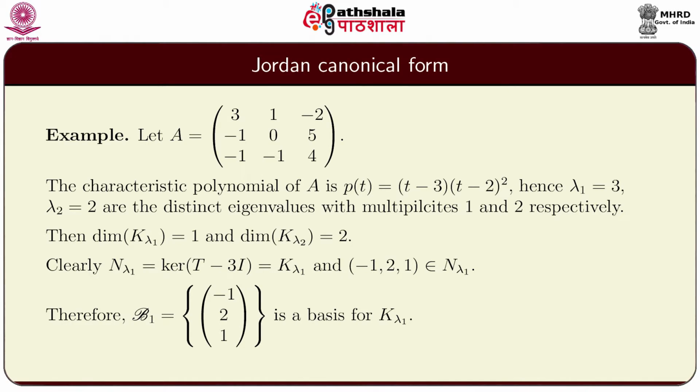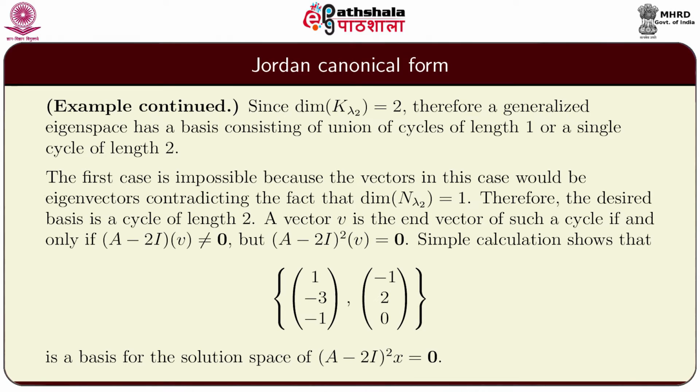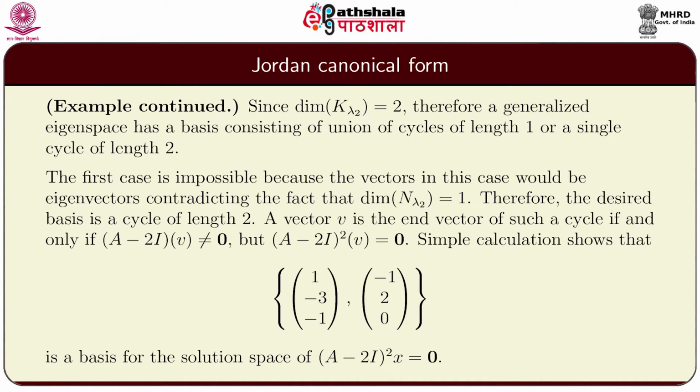Therefore, B1, given by this singleton minus 1, 2, 1, is a basis for the generalized eigenspace K lambda 1. Since the dimension of K lambda 2 is 2, the generalized eigenspace has a basis consisting of a union of cycles of length 1 or a single cycle of length 2. These are the two possibilities.